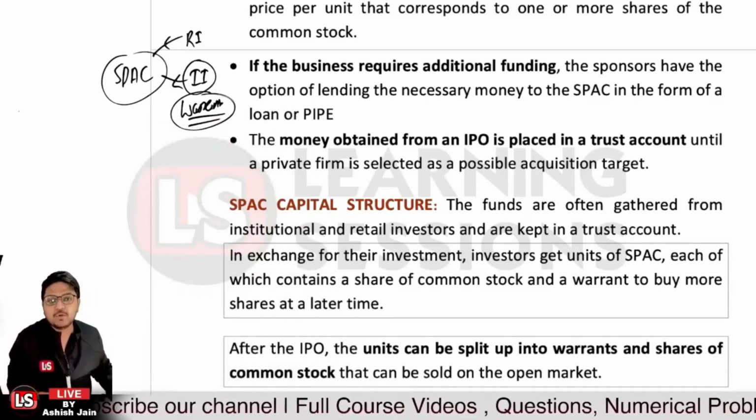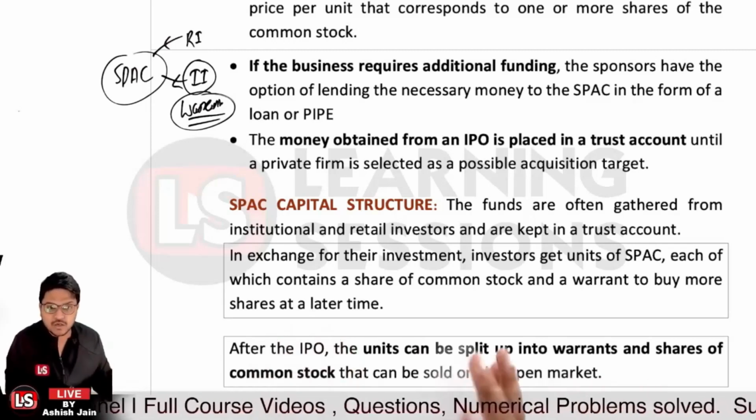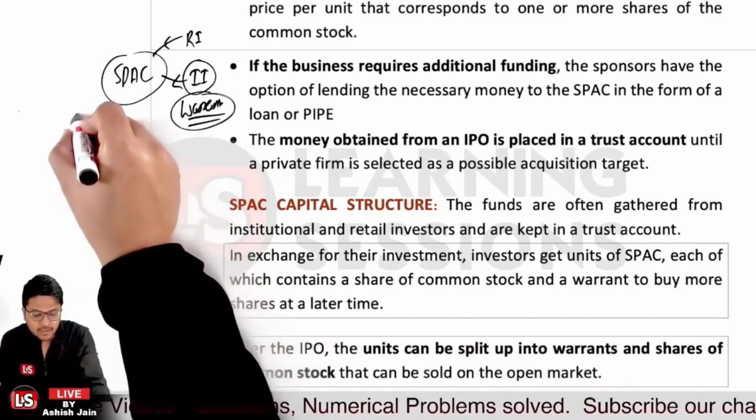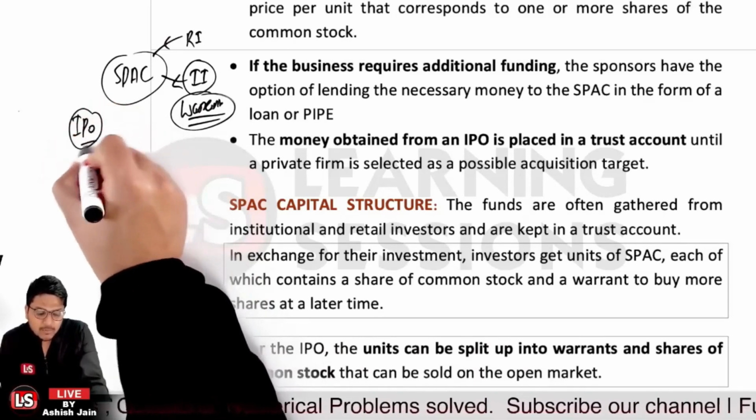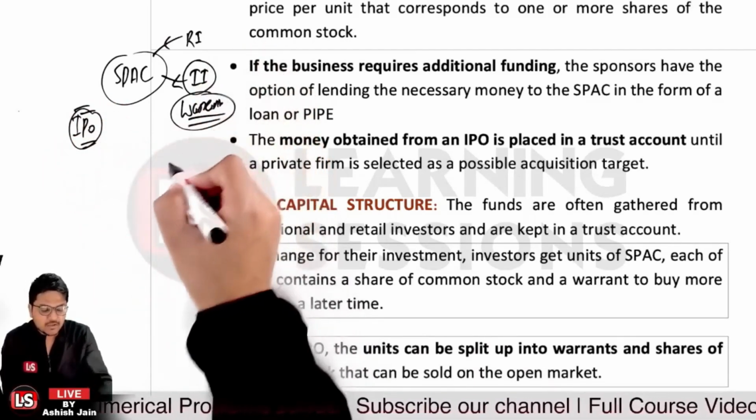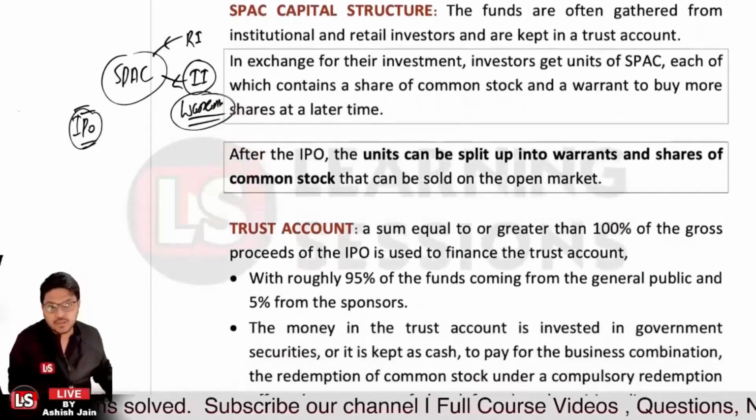And after the IPO, the units can be split up into the warrants and the shares of common stock, and they can be sold on the open market. Now once the IPO is done, when the people have invested into it, particularly after that, they will be having the units of the stock, and ultimately they can be selling the stock in the open market after the same, right?